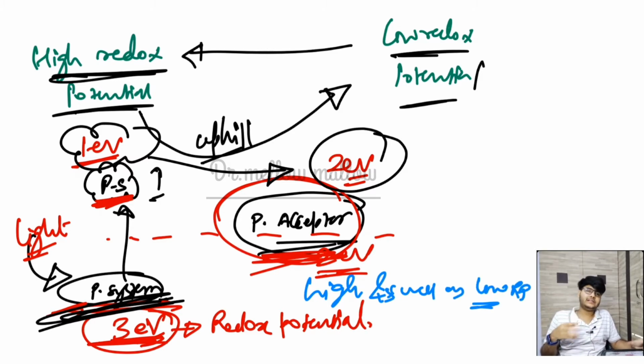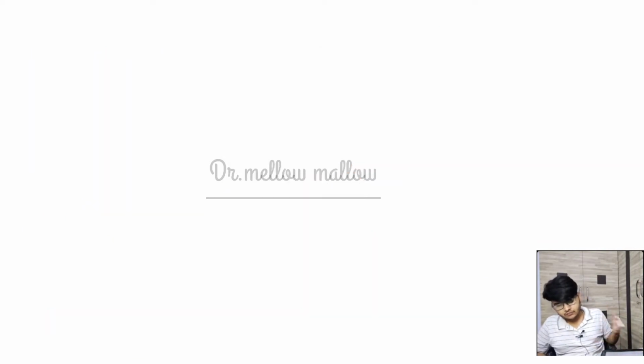So you must understand in what case there is high RP in comparison to the primary electron acceptor. That is the initial condition. And in what condition is the RP low? In the excited state, the RP is low. This is the concept NCERT is trying to convey.